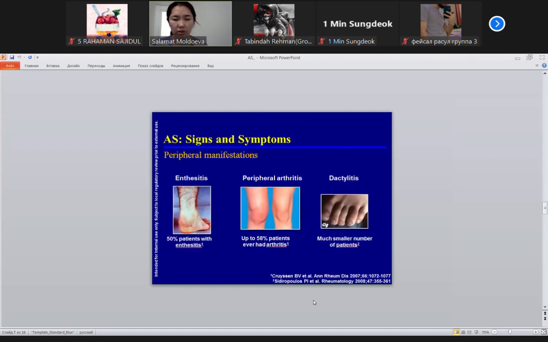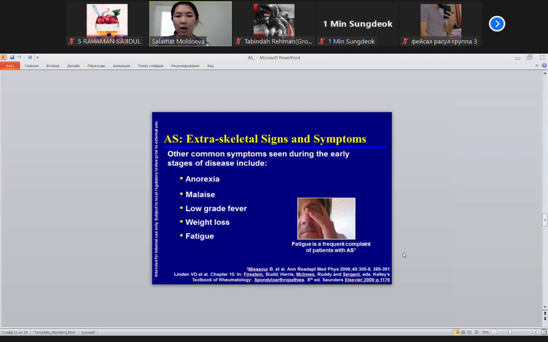About X-ray, we come back, students, don't worry. Look here, Achilles tendon enthesitis. Mistakenly, a patient comes to you and maybe says, I feel pain in my joint, but if you are a good doctor, you can palpate this tendon and find that there is enthesitis. Peripheral arthritis, look here, is unilateral, not symmetrical. As I said, large joints are more affected: hip, knee, sometimes ankle. Dactylitis might sometimes be present, not in hands, just feet, fingers; rare, but might be.